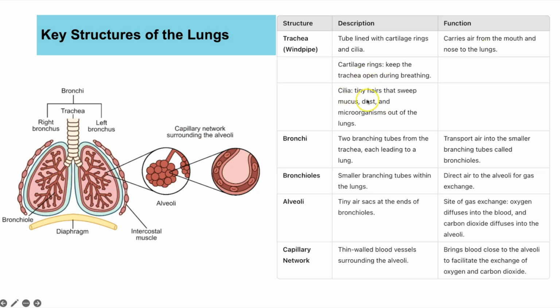There are also tiny hairs that line the inside of the trachea known as cilia. These hair-like structures move back and forth in a sweeping motion. Mucus is also produced by cells lining the trachea, and the whole point of mucus is that it's a thick, sticky substance. So when you inhale, any dust or any microbes that you might have inhaled should get stuck to that thick, sticky mucus.